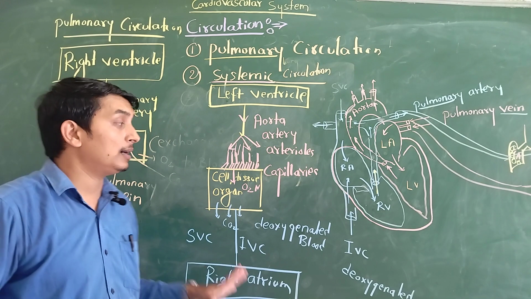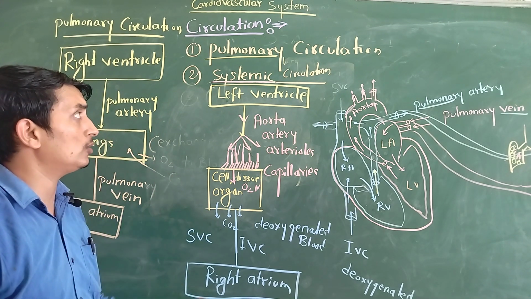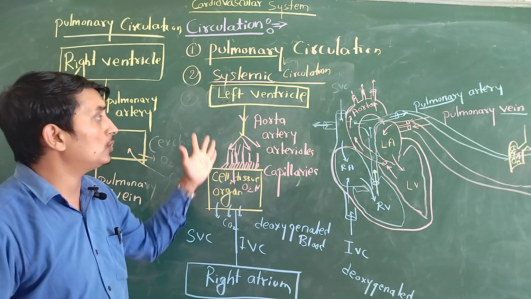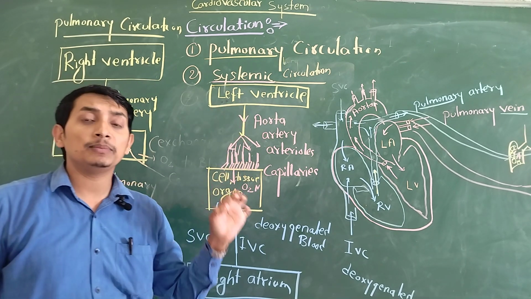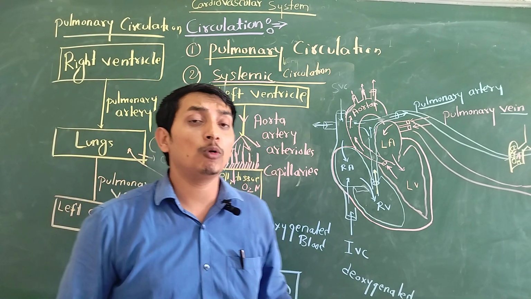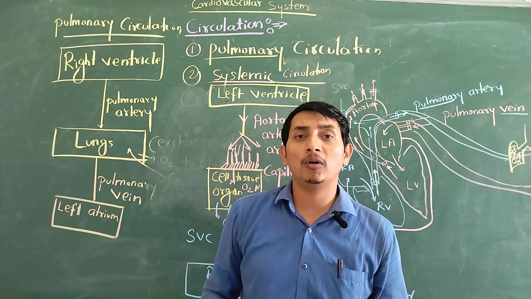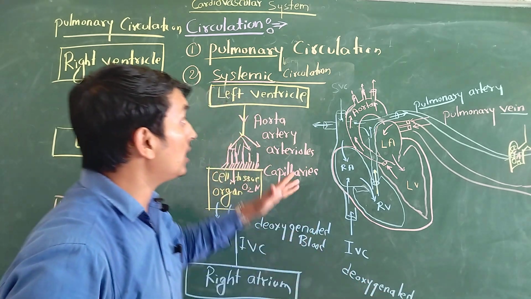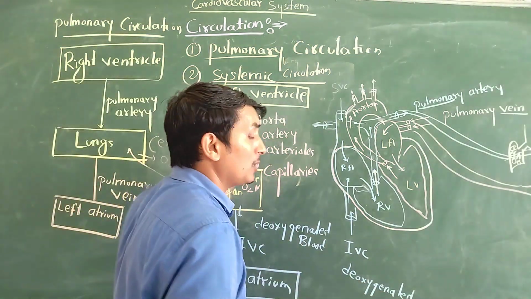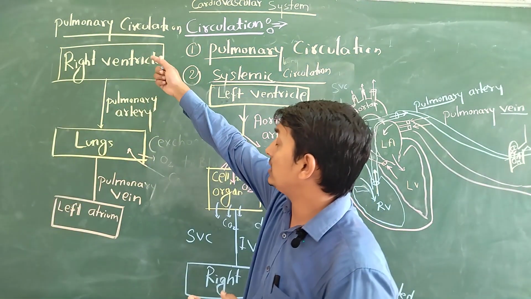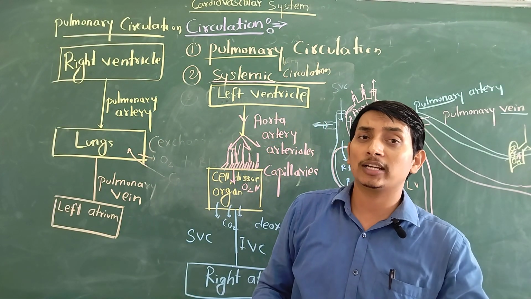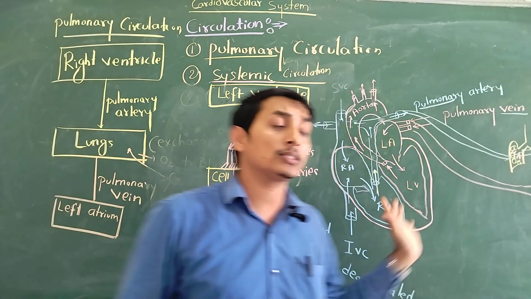So very simple, we have discussed what systemic circulation is. It is the body circuit. Every part of our body, even the brain and the lower parts, receives oxygenated blood through systemic circulation. So it is a long circuit. Pulmonary circulation is a short circuit, a very small channel that only goes to the lungs, gets oxygenated and comes back.